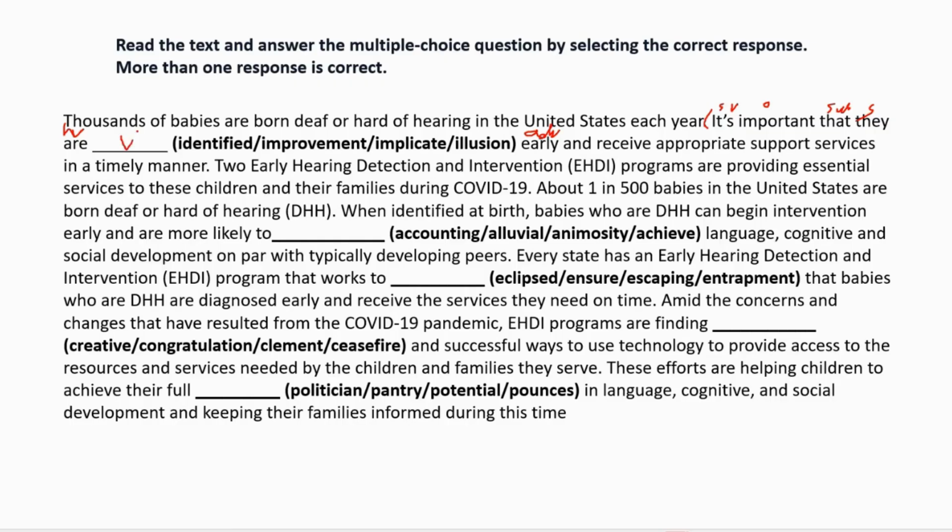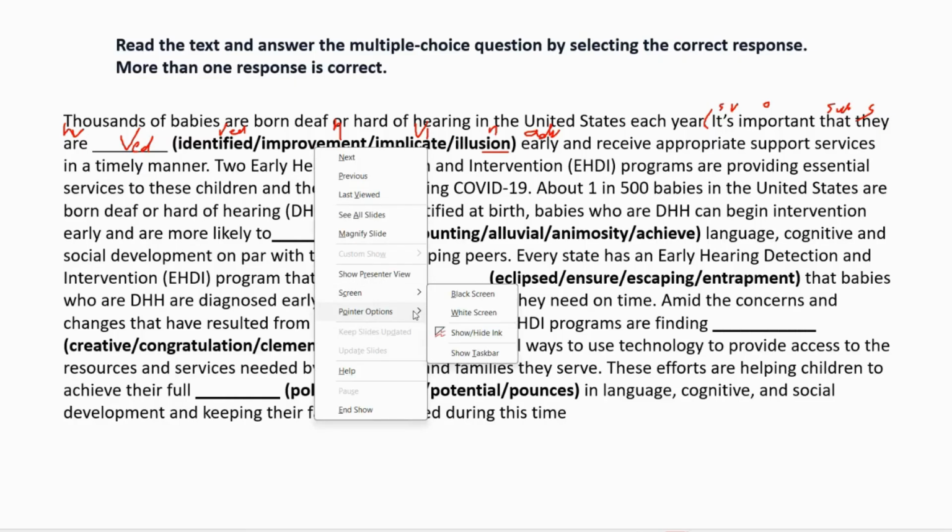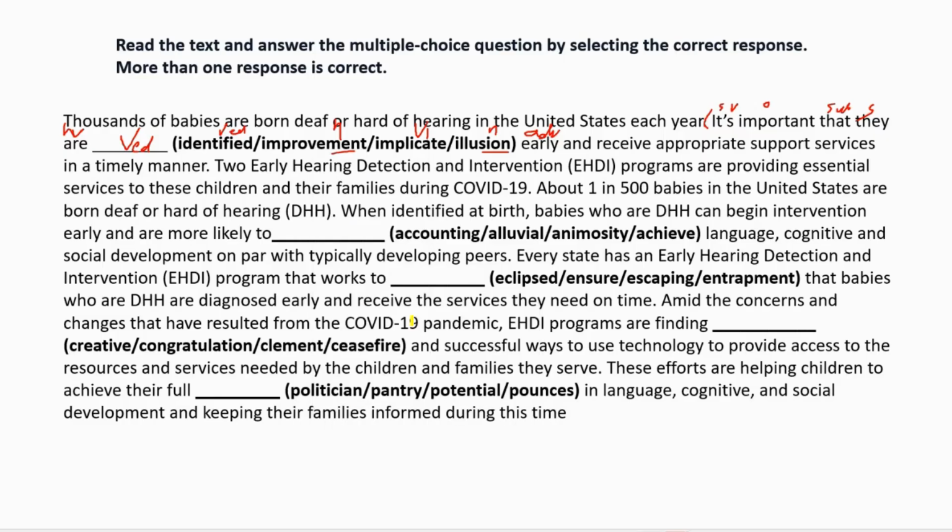So it should be next to is, am, are, was, were, ing form of the verb or ed form of the verb, V3 form of the verb. So we only have this verb with ed, V3 form of the verb. Improvement, any word that ends with ment is always your noun. Implicate, implicit, indirect something, but implicate is V1 form of the verb. Okay, meaning of that is same. Illusion, SION, TION, always your noun. So without reading anything, we got our first answer, that is identified.